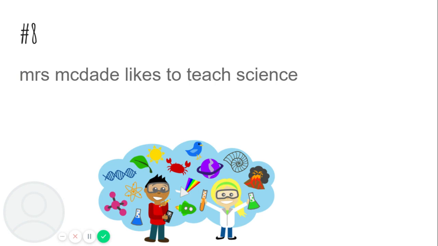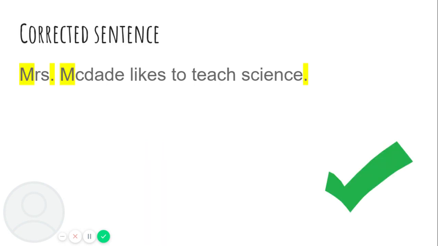Mrs., remember, is an abbreviation, so there's a period that goes at the end of Mrs. Okay, so there needs to be a period right here. Again, that's an abbreviation. There just needs to be a point right there. And then at the end, we need a period, right? To end our sentence. So let's look at it. Mrs. McDade likes to teach science.